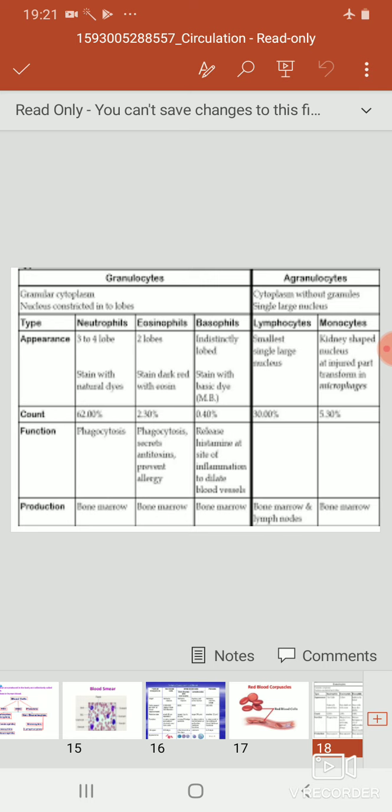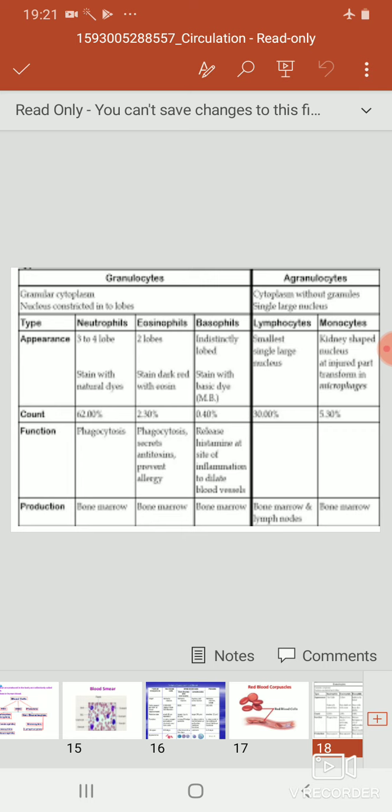The basophil. These cells have few granules and are large in size. They are stained with basic stain like methylene blue. Basophils are non-phagocytic, small, spherical cells, about 0.5 to 1% of the total WBCs. The nucleus is twisted. They are present in infected and allergic conditions only, and the main role of a basophil is that they secrete heparin, histamine and serotonin. Heparin is an anticoagulant which prevents the clotting of blood.